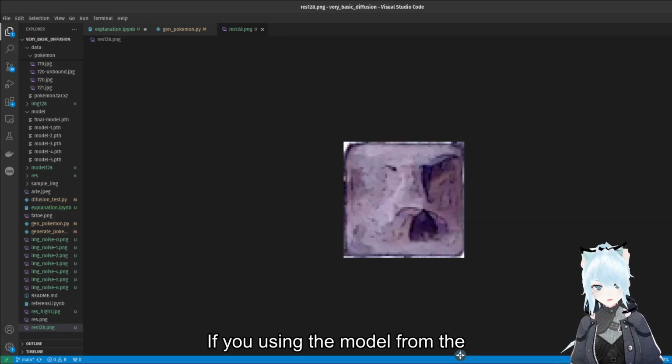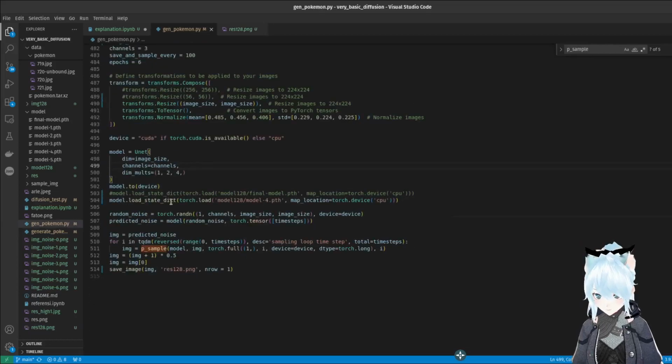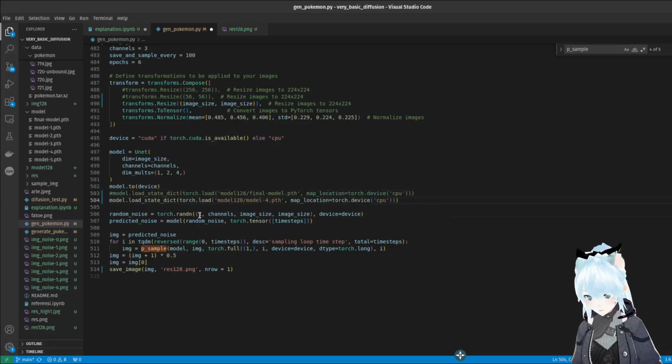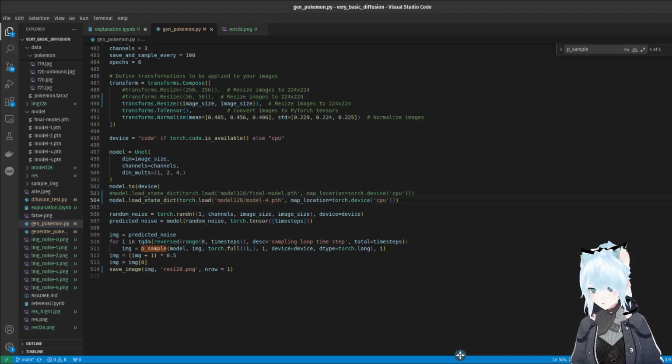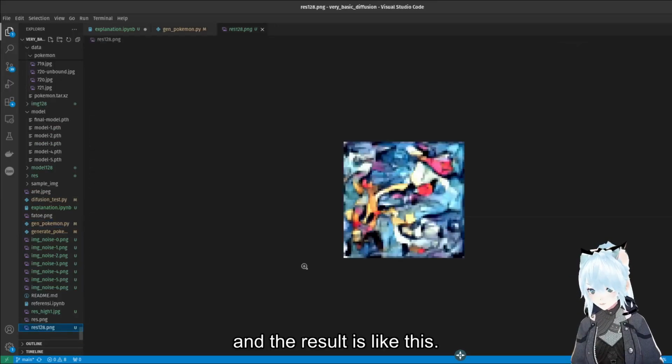But if we use the model from page 4 in here, sorry. Okay, let's run again. And the result is like this.